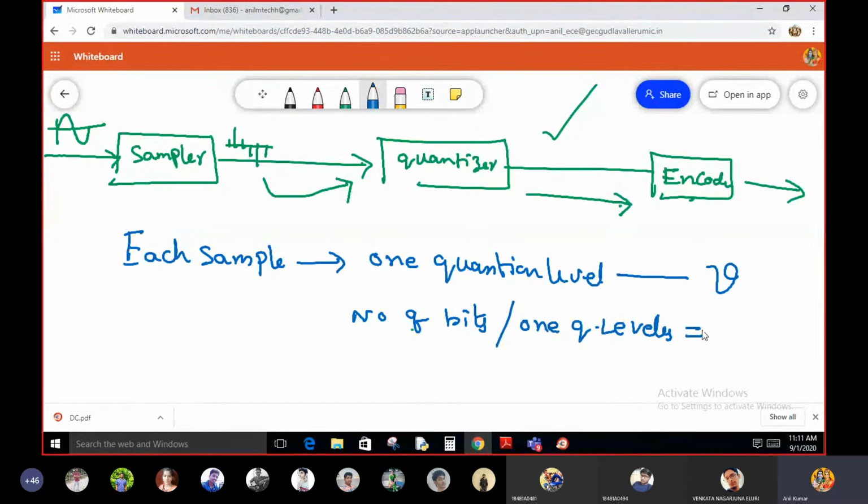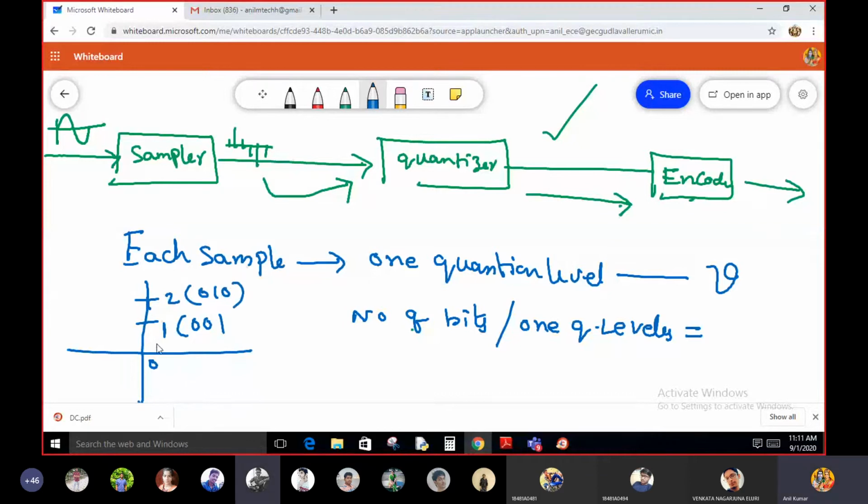Tell me. The number of bits per one quantization level is equal to how many bits are used to represent each quantization level? Say your answer, students. 2 power V, sir. I'm not asking about the number of levels. For example, how many bits are used to represent one quantization level? 0 is a quantization level, one is encoded as 0 0 1, 2 is encoded as 0 1 0.